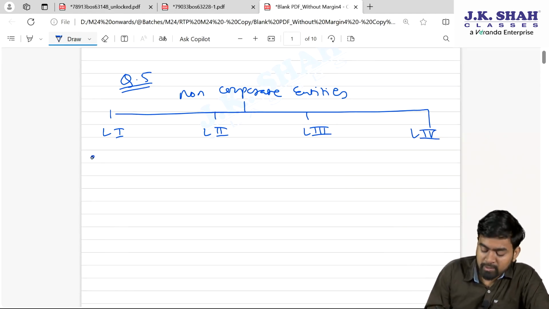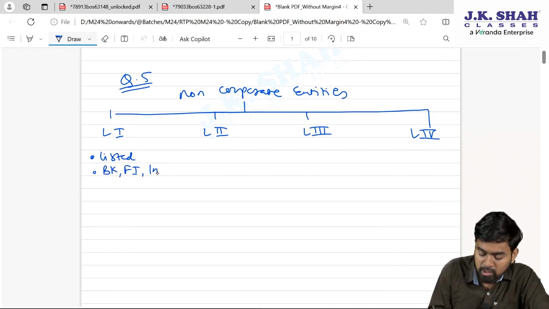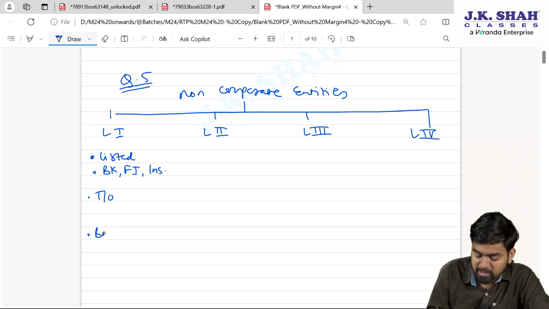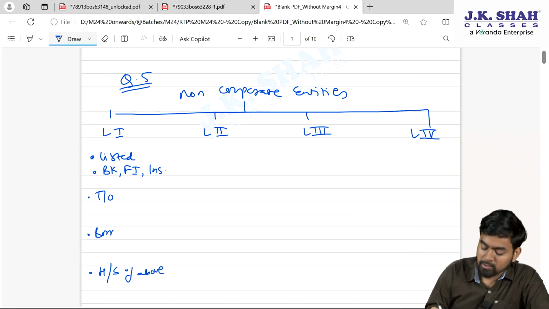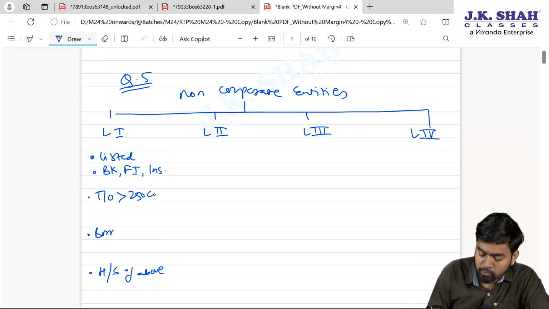Now you know in level 1, listed or in process of listing, bank, financial institution or insurance company, there is turnover limit, there is borrowing limit and holding and subsidiary of above. This you already know. Level 1 categorization. Now turnover is what? More than 250 crore and borrowing is more than 50 crore.